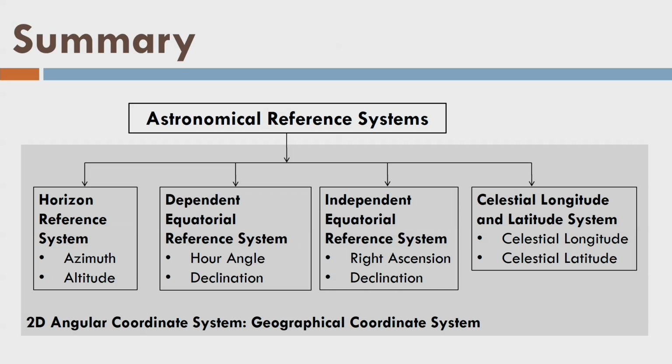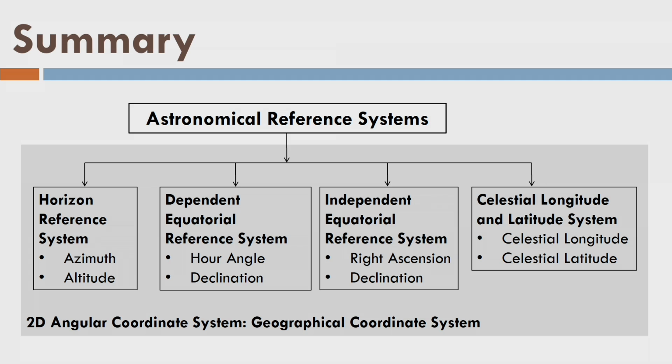Celestial latitude and celestial longitude are independent of any time or any motion of earth, as well as the observer's position. Right ascension and declination are also independent of the daily rotation of earth, as well as of observer's position.